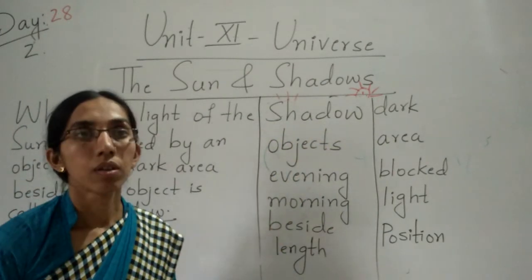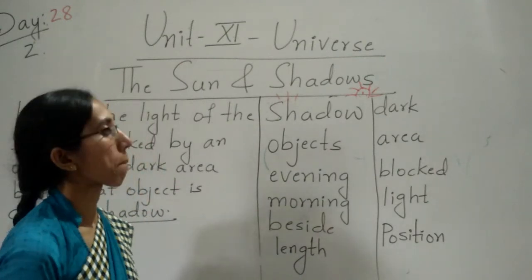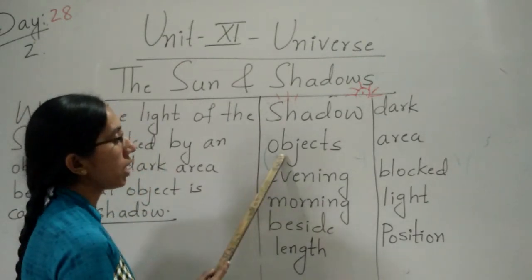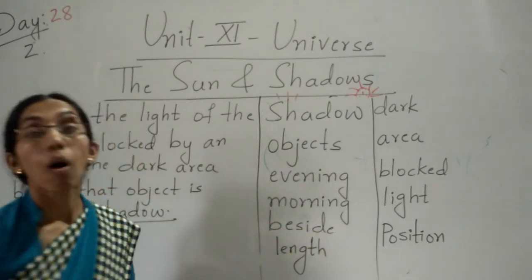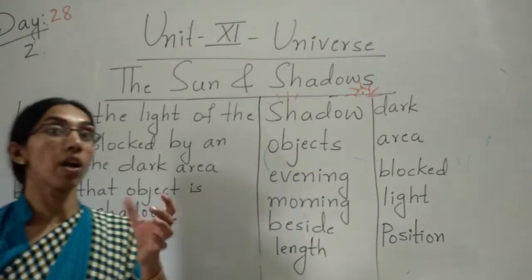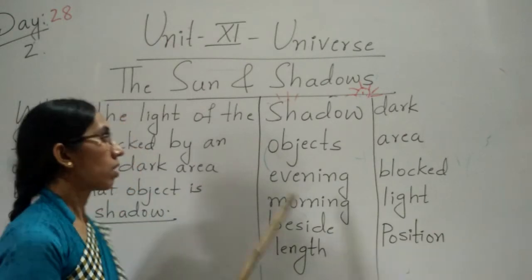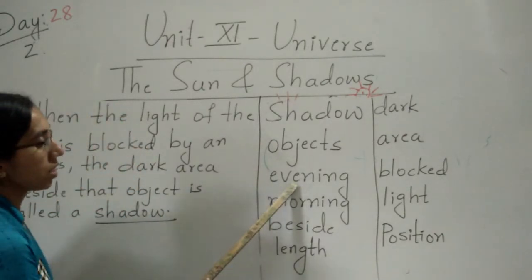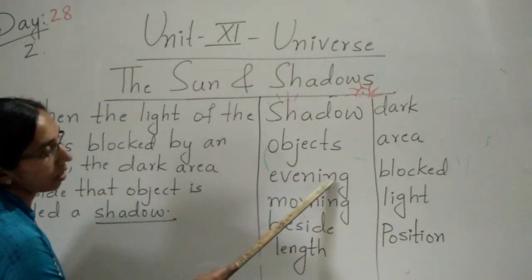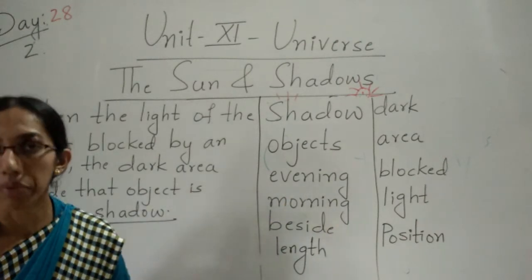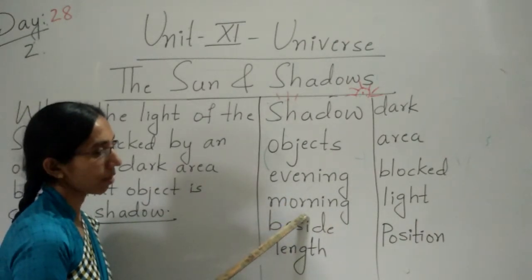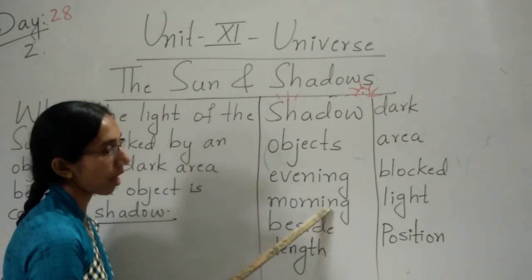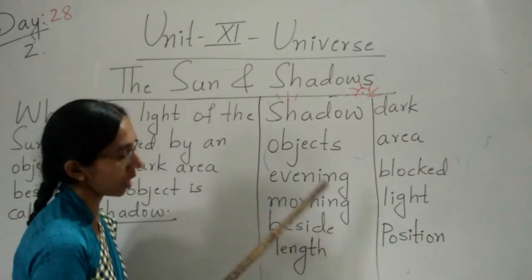S-H-A-D-O-W, shadow. O-B-J-E-C-T-S, objects. Objects means what? Things. E-V-E-N-I-N-G, evening. M-O-R-N-I-N-G, morning.